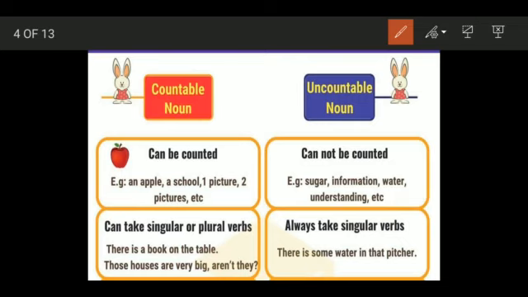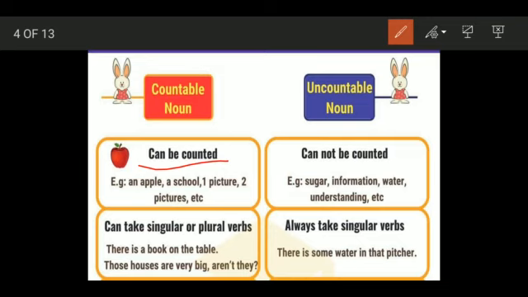For example, there is an apple, that is, there is one apple. There are three apples kept. You can count the number of apples. There is a school. You can know that there's only one single school, or you can say there are 100 schools in my city, so you can count the number of schools. There's one picture or two pictures, so anything that can be counted is referred to as a countable noun.